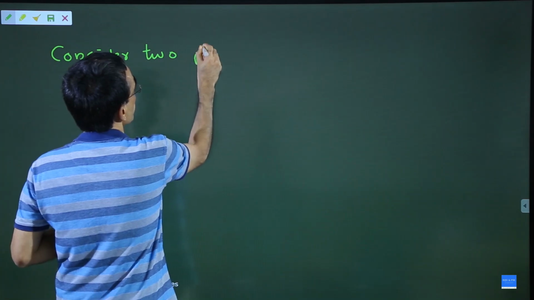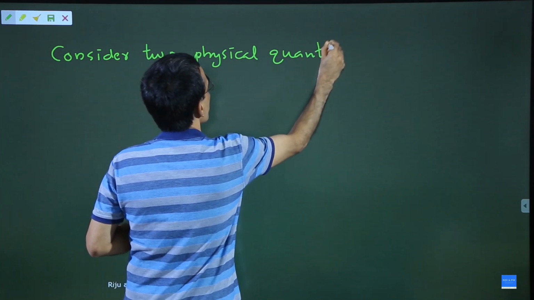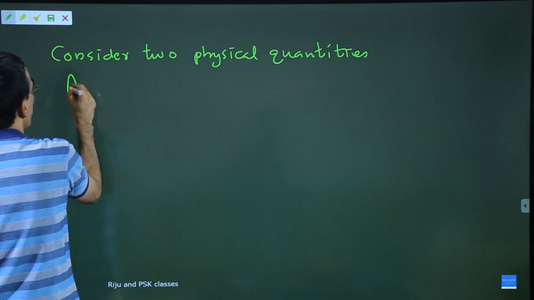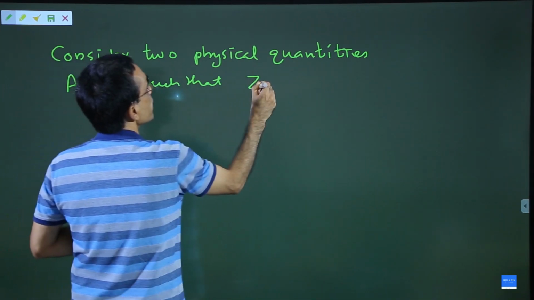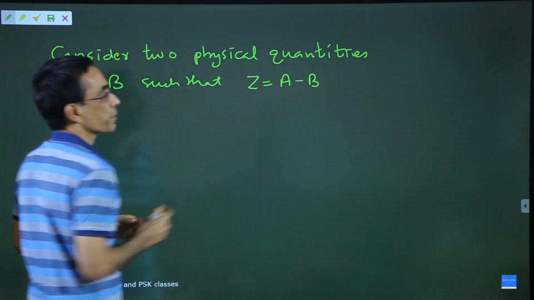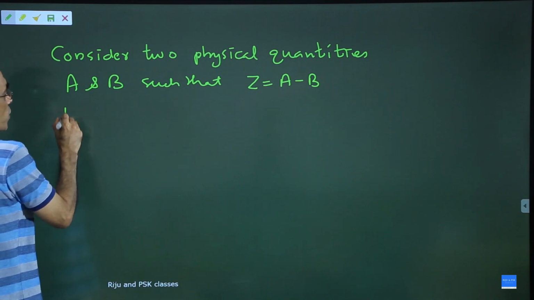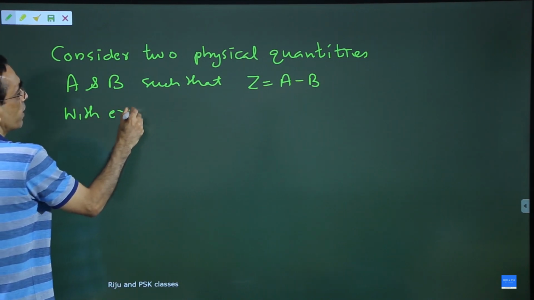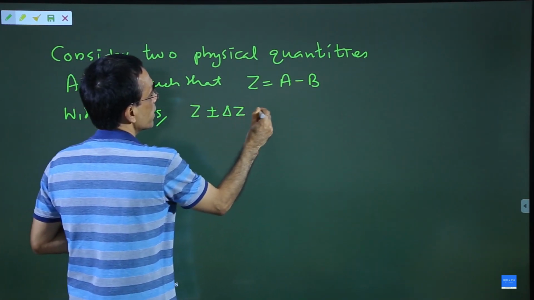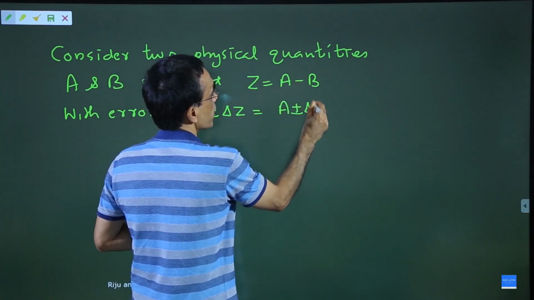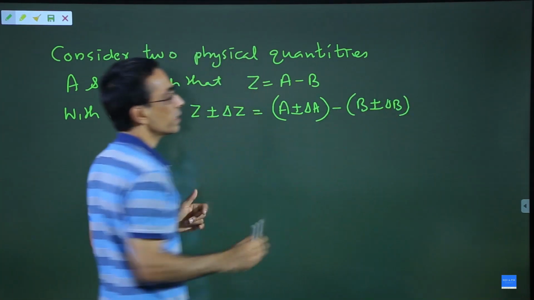Consider two physical quantities A and B such that Z equal to A minus B. With the errors, Z plus or minus delta Z equal to A plus or minus delta A, bracket, minus B plus or minus delta B. This is by considering errors.